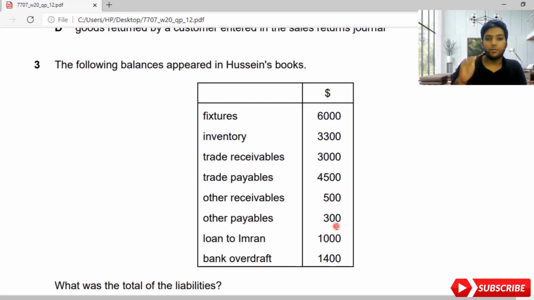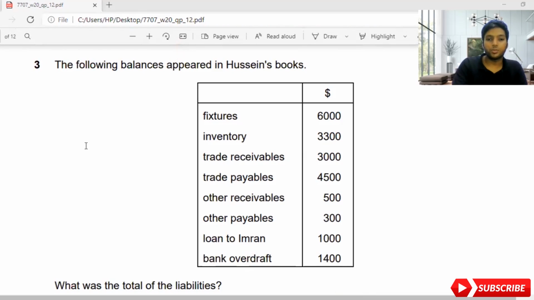So here I have given you fixtures, inventory, trade receivables. Fixtures is a non-current asset, inventory is a current asset, trade receivable is a current asset, trade payable is also a current liability, other receivable is a current asset, other payable is a current liability. Loan to Imran, I will not take, because it is not considered. They are given a loan from the business, but it might be a personal loan, so we can't take it as a business loan. And bank overdraft 1,400.